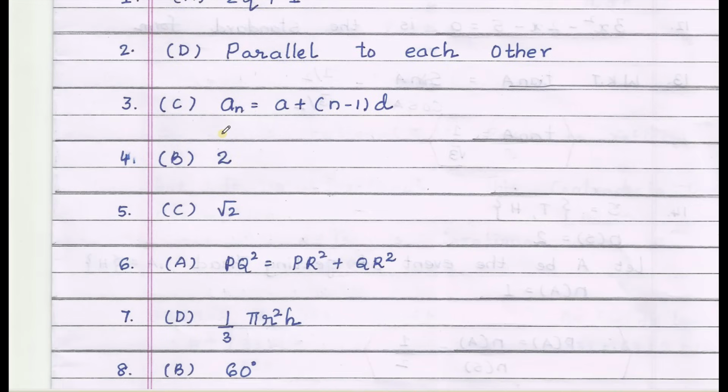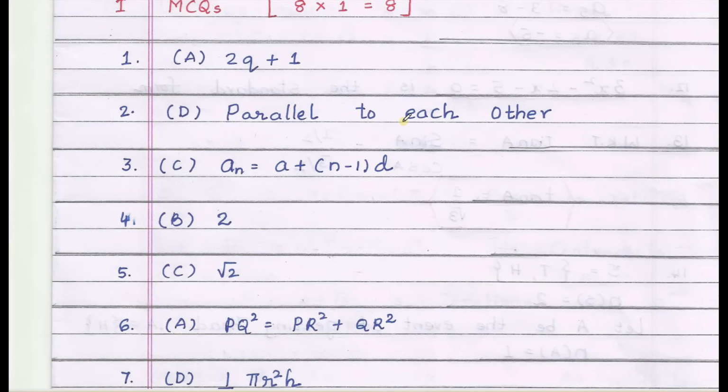Next, the lines represented by the pair of linear equations x plus 2y equals 8 and 2x plus 4y equals 10. The correct answer is option D, parallel to each other, because a1 by a2 is equal to b1 by b2 and not equal to c1 by c2. Dear students, do download the model paper and try to solve all these questions. Try to write the question on a sheet of paper and then try to answer from this video.